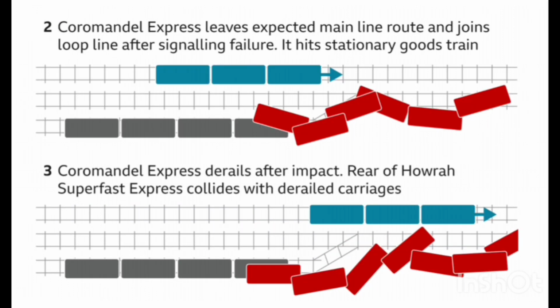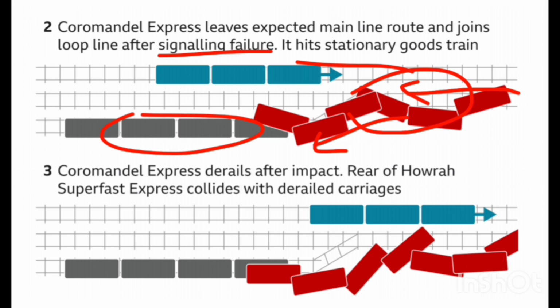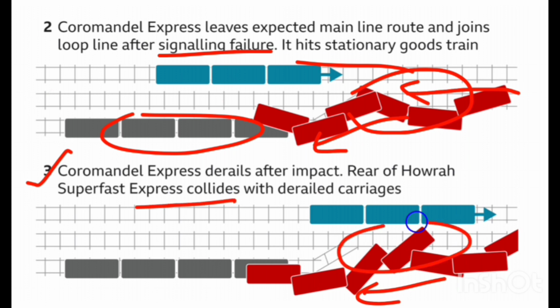But what happened is that Coromandel Express accidentally entered the loop line and collided with the goods train. The first few coaches flew into the air while those at the back fell on the down lines. This accident happened due to signal failure. That's why it hit the stationary goods train. Next, Coromandel Express derailed. After impact, the rear of Howrah Superfast Express collided with the derailed carriages.